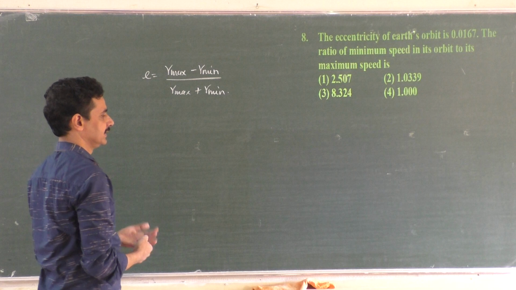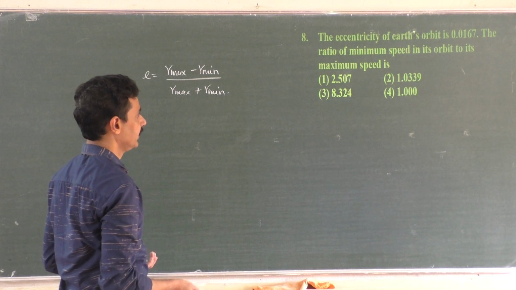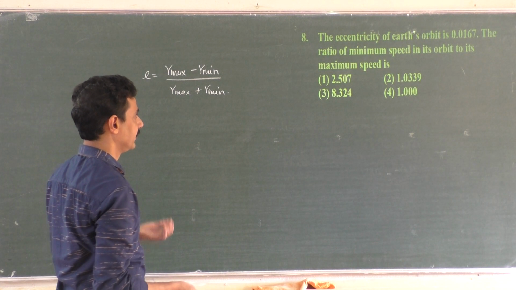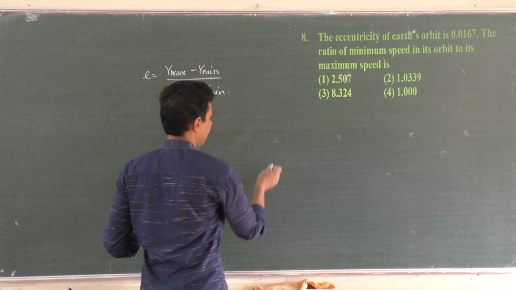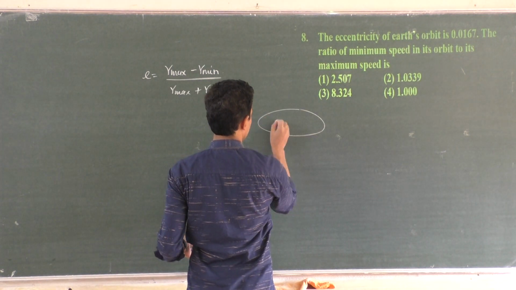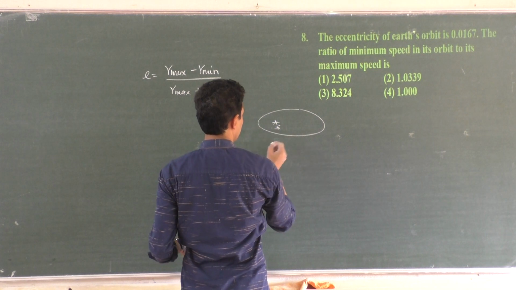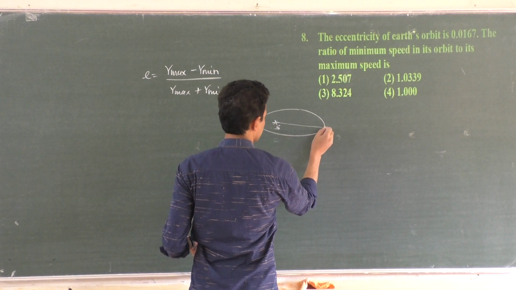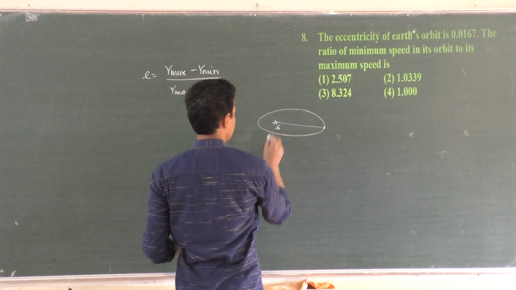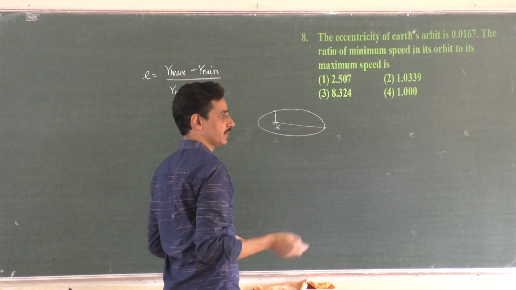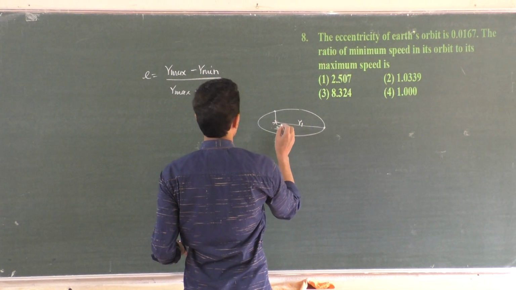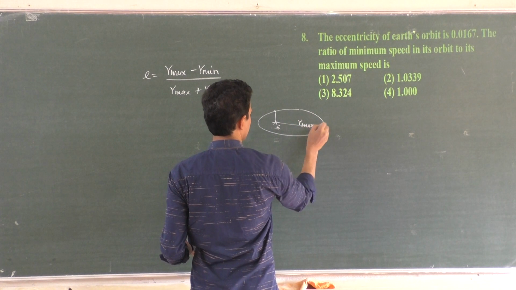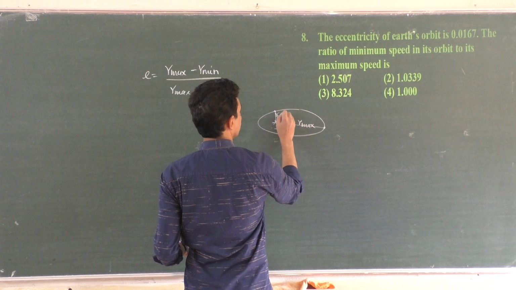This is eccentricity. Now, they have given the eccentricity, and asked for the ratio of minimum speed in its orbit to its maximum speed. You know that when the planet moves around the Sun in an elliptical orbit, with the Sun at one of the foci, when the radius becomes maximum, velocity becomes minimum, right? So by the law of conservation of angular momentum, say R maximum and R minimum.